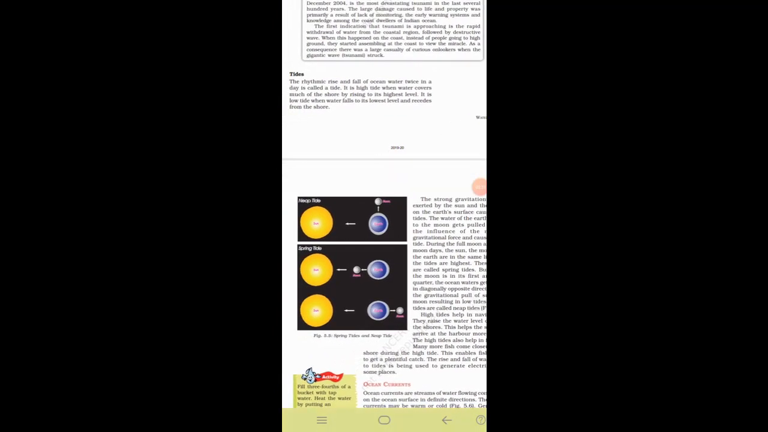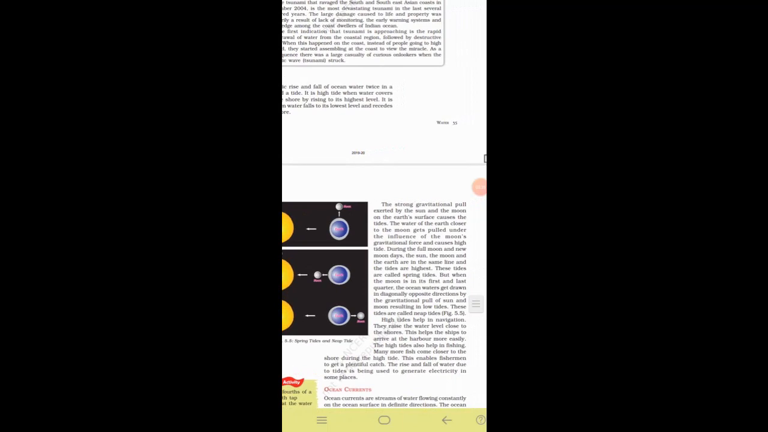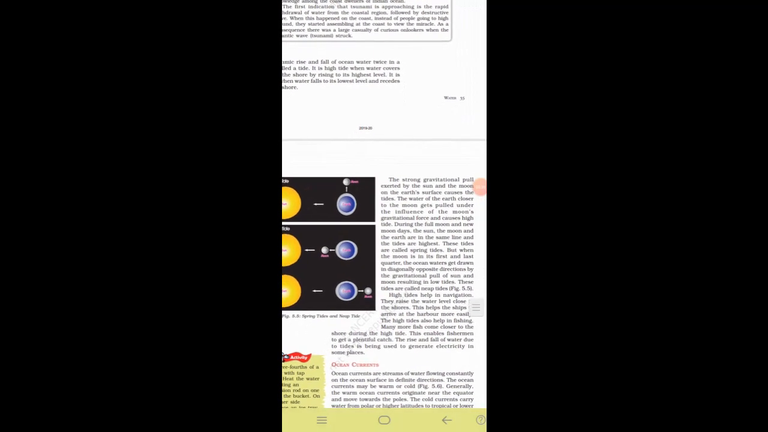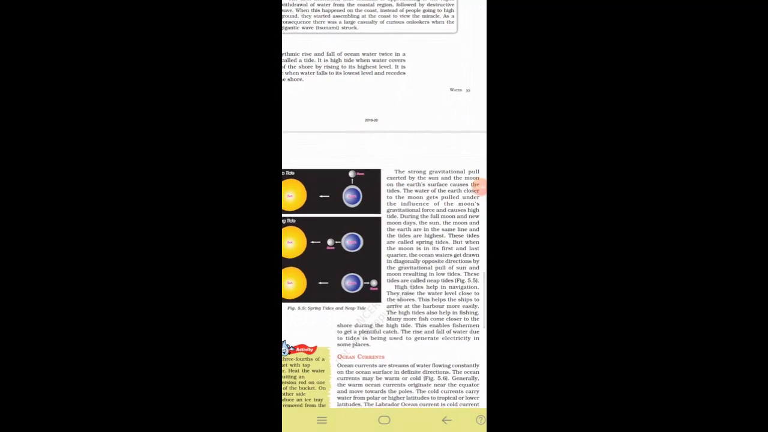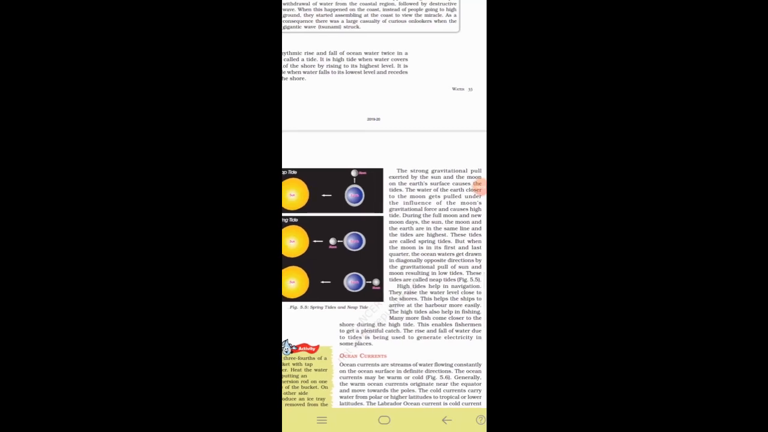Now look at this image, spring tide image. The sun, the moon and the earth, all three are in the same line. But when the moon is in its first and last quarter, the ocean waters get drawn in diagonally opposite directions by the gravitational pull of sun and moon, resulting in low tides. These tides are called neap tides.